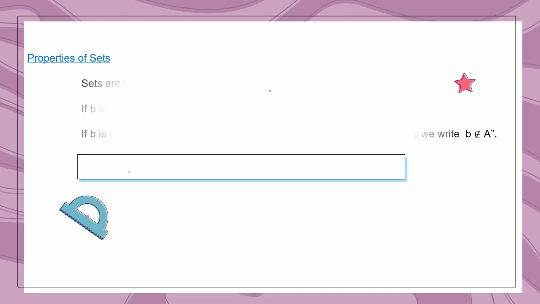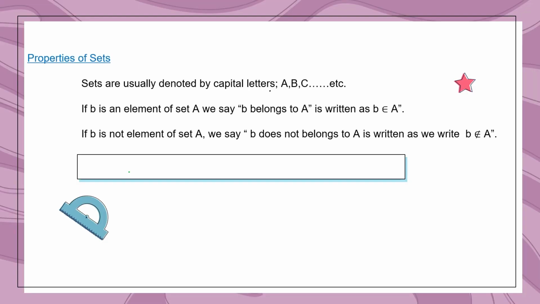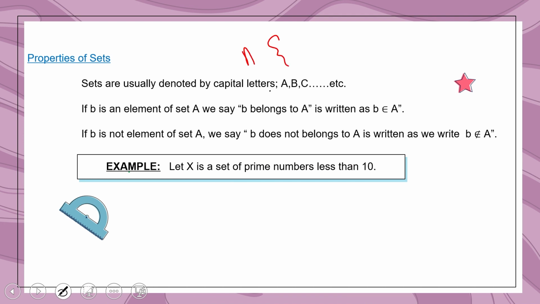Properties of sets. Sets are usually denoted by capital letters. Suppose A is a set, and this set is denoted by capital letters, or we can say X is a set and it must be denoted by capital letter.